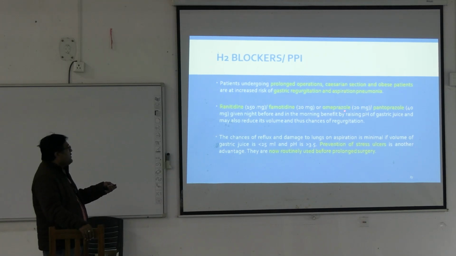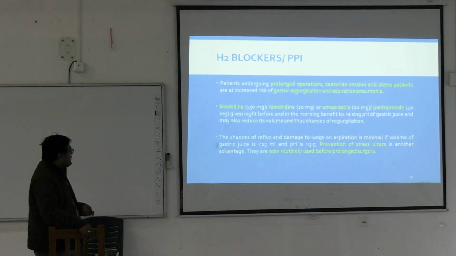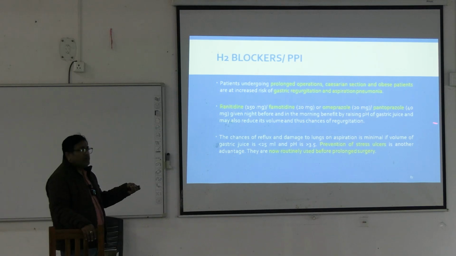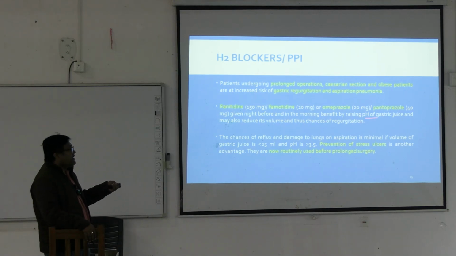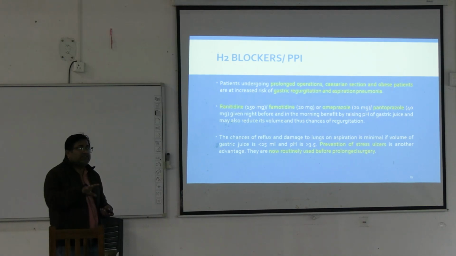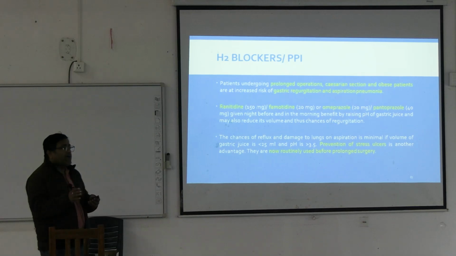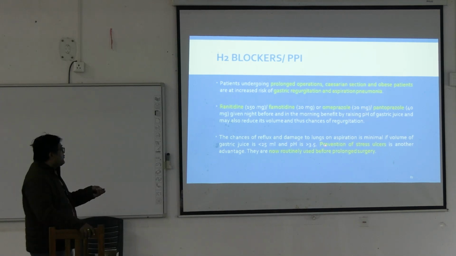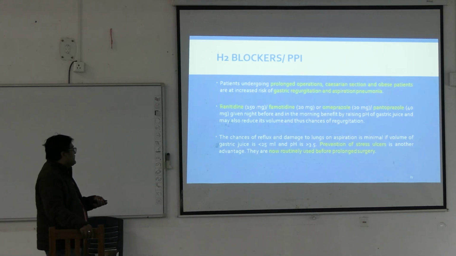Ranitidine or famotidine or omeprazole or pantoprazole can be given a night before, and in the morning of the operation day. They benefit by raising the pH of the gastric content and decreasing the volume of the gastric content, so that aspiration pneumonia can be prevented, or if aspiration pneumonia occurs the severity is less. It can also be used for prevention of stress ulceration. They are now routinely used before prolonged surgery.